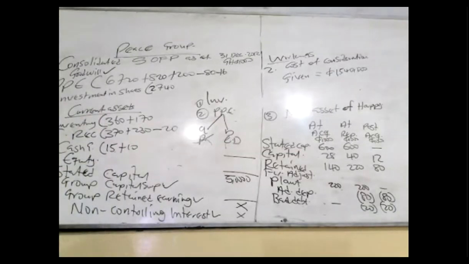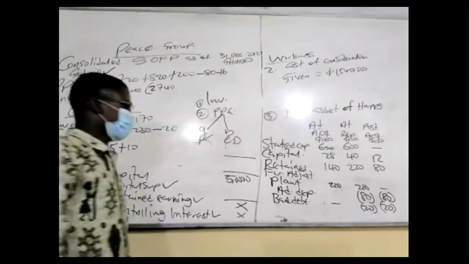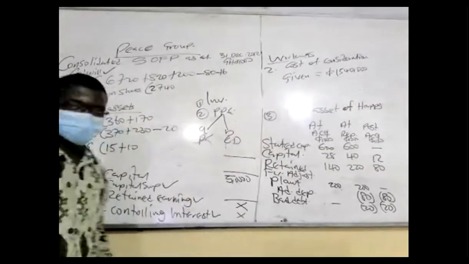So let's go and check when the sale took place. So the sale took place 1st January 2012. So that means from that side, we have to start calculating the asset depreciation after the reporting period. How many years? 1. Good. So even though it has given us 2011 information, we're not going to use that one. So the estimated remaining life will be what? 4 years.